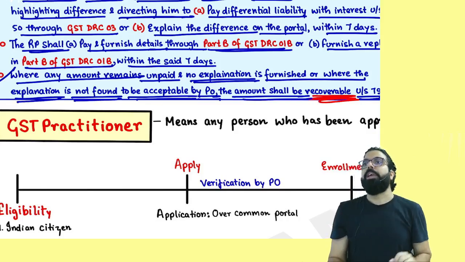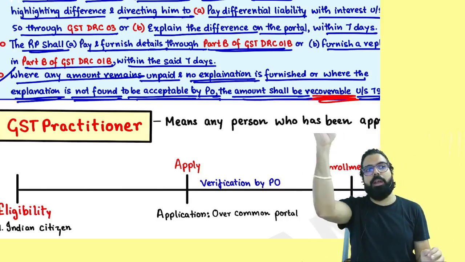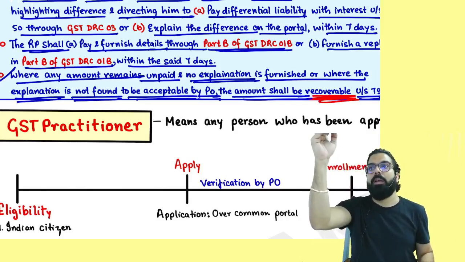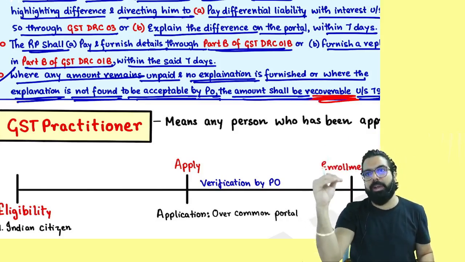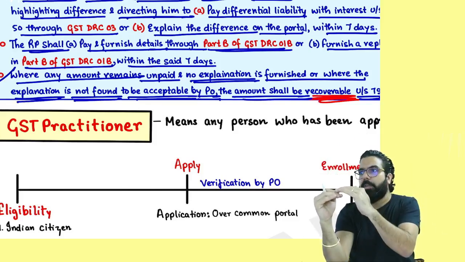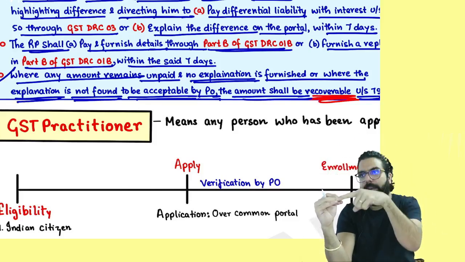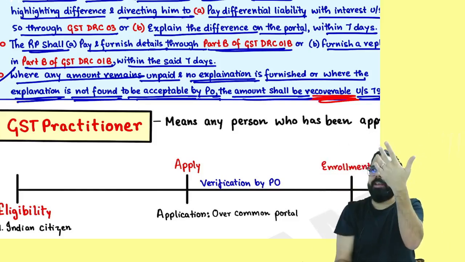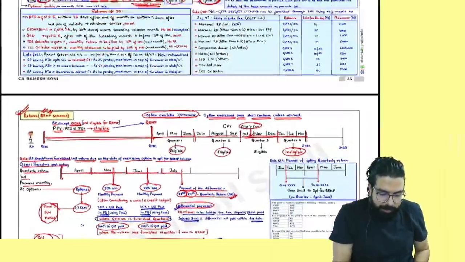And you know what? If in 1 month there is a difference between GSTR 1 and GSTR 3B, you are informed. Unless you rectify the difference, or unless you go ahead and reply, next month's GSTR 1 is blocked. And that is what is being told over here.